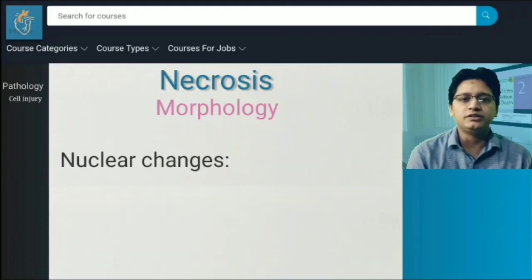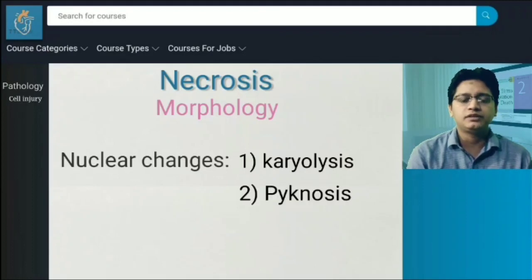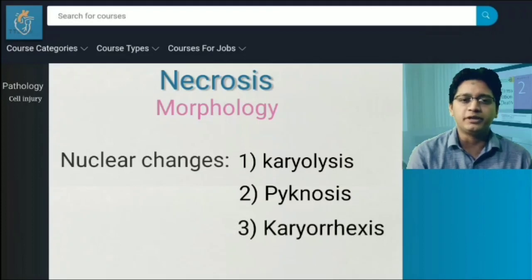Most importantly, the nuclear changes occur in the form of one of three patterns. First of all, the basophilia of the chromatin may fade. It is called karyolysis. Secondly, nuclear shrinkage may occur with increased basophilia, where the DNA condenses into a solid shrunken basophilic mass. It is called pycnosis. And thirdly, another change is called karyorrhexis, where the pycnotic or partially pycnotic nuclei undergo fragmentation.